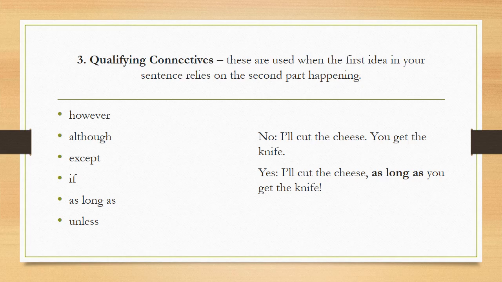So in these two clauses, I'll cut the cheese, you get the knife. So I can use the qualifying connectives to link or relate these two ideas. I cut the cheese as long as you get the knife.